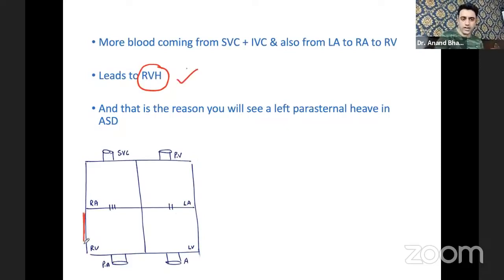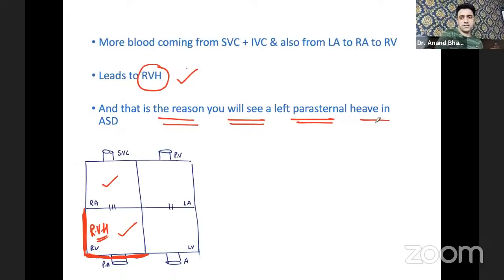Yes or no? Will it happen or not? Do you agree with me? Will too much of blood entering into the right ventricle lead to right ventricular hypertrophy? That's a very important basic thing, right? Too much of blood entering, so the valve will hypertrophy, its size will become bigger. So too much of blood entering will lead to right ventricular hypertrophy, and that is the reason you see a left parasternal heave in atrial septal defect.